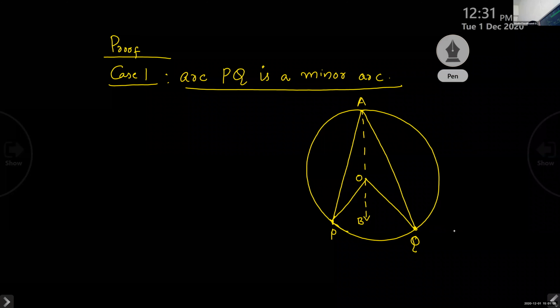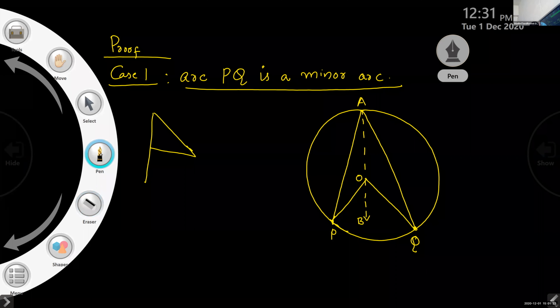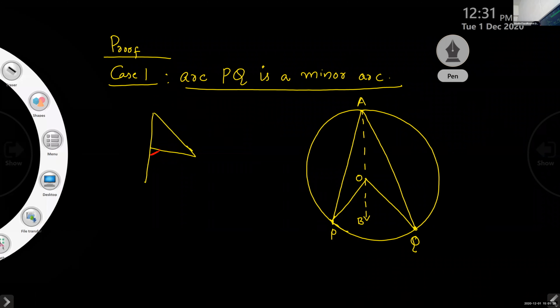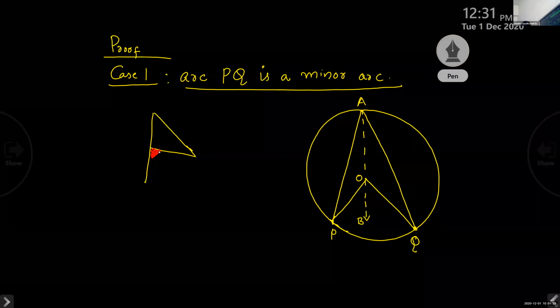Do you know about exterior angle, children? There is an exterior angle theorem also. Do you know about that? See, children, there is an exterior angle here. This one is an exterior angle of a triangle, isn't it, children?